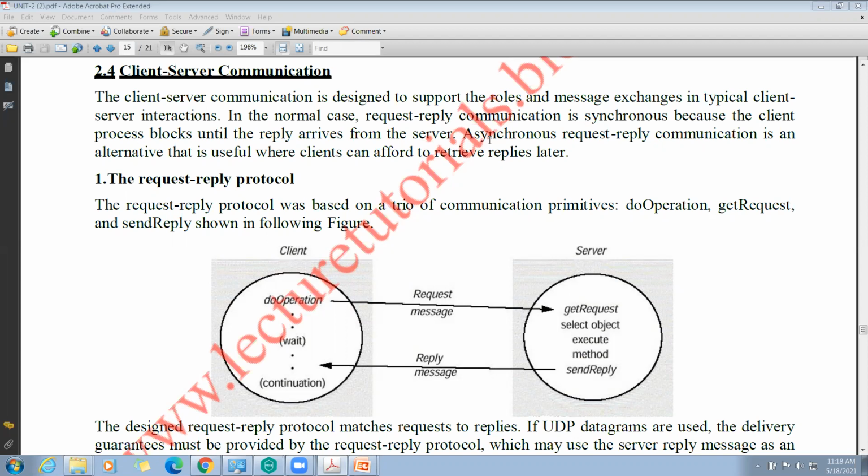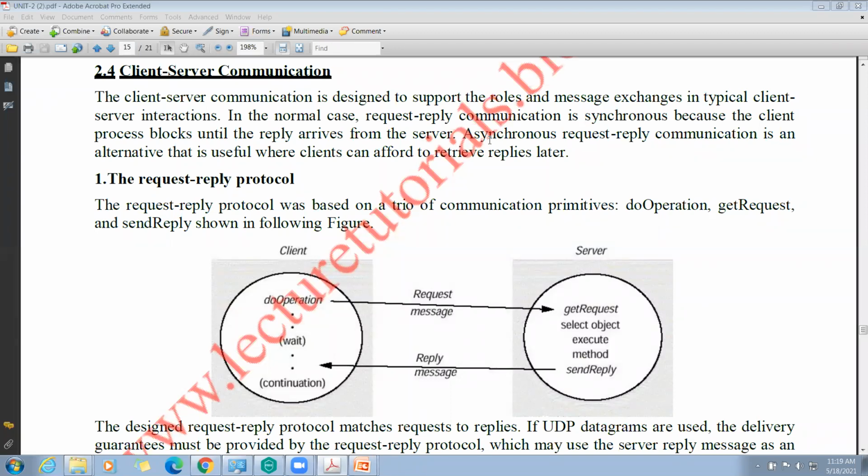In the normal case, the request reply communication is synchronous because the client process blocks until the reply arrives from the server. We know about blocks. What is the meaning of a process getting blocked? The process gets blocked due to any IO operation, or due to waiting for other resources. Here, the client process blocks until it gets a reply from the server process.